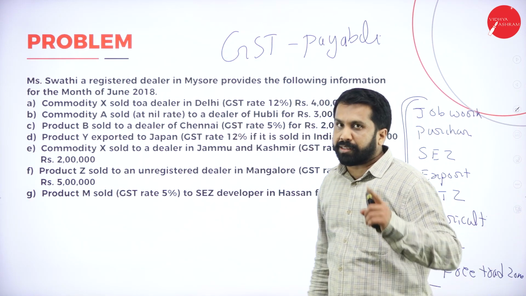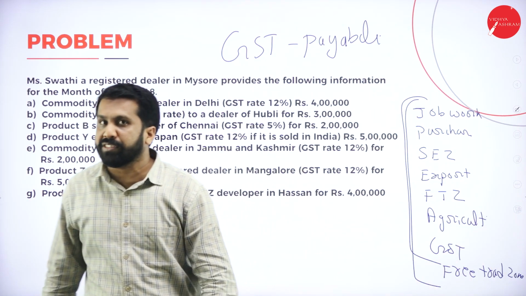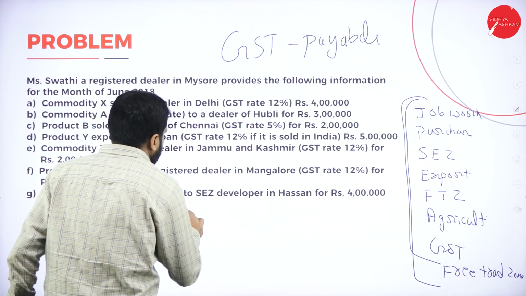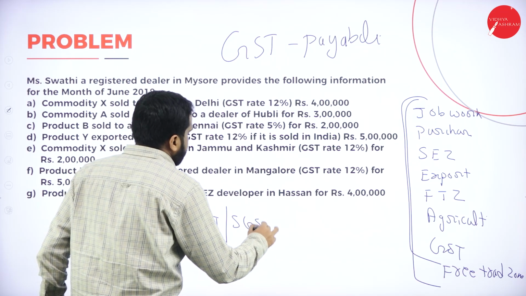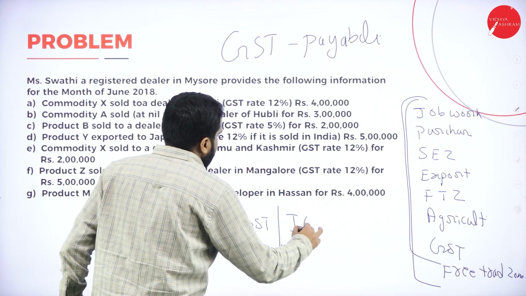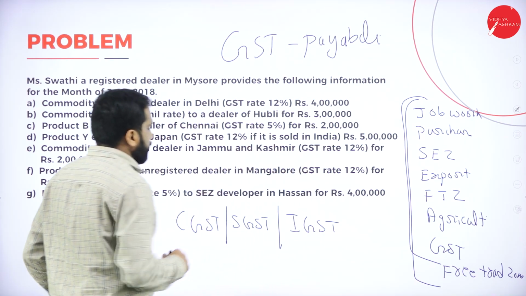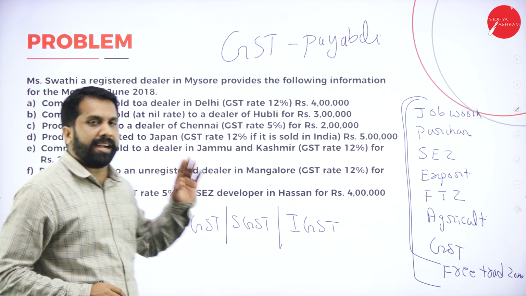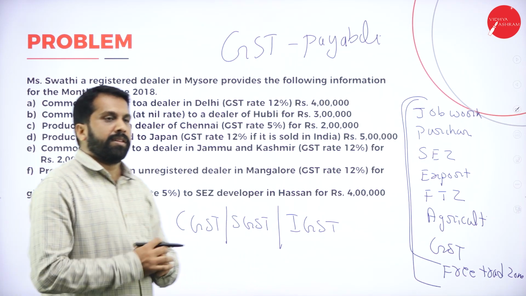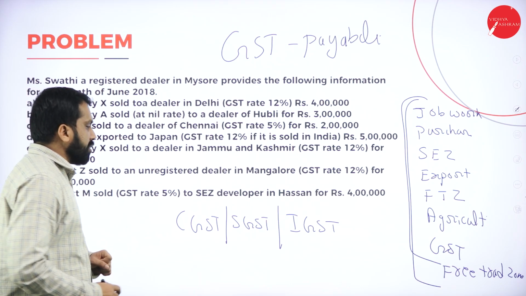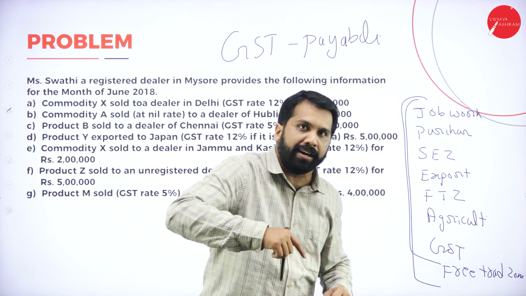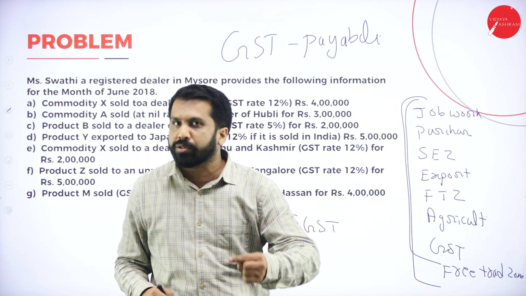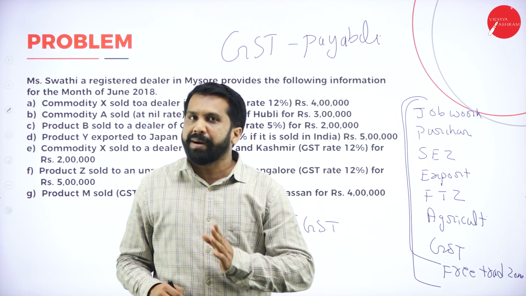In this, remember, there are three types of tax. Which are those? CGST, SGST, IGST. Now, under CGST, SGST what happens? Any sales happen within Karnataka, Mysuru to Hubli, Mysuru to Mangalore, Mysuru to Bangalore.